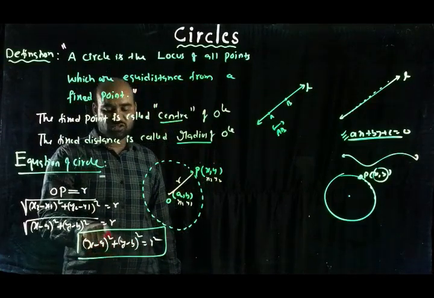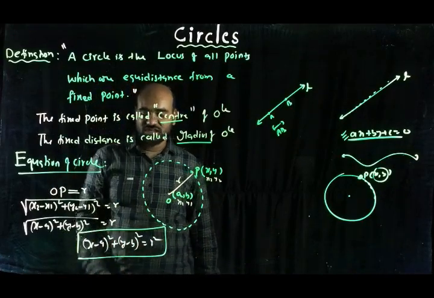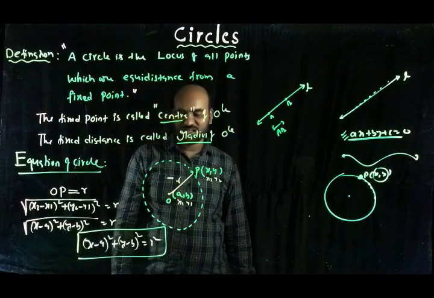This is the equation of the circle with center (a, b) and radius R. Therefore, (x - a)^2 + (y - b)^2 = R^2 is the equation of a circle with center (a, b) and radius R.